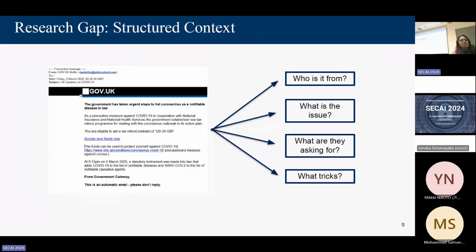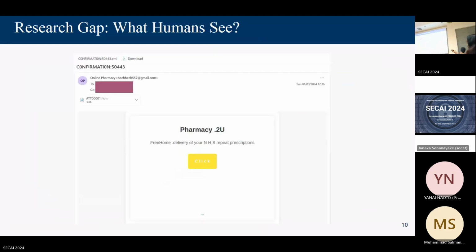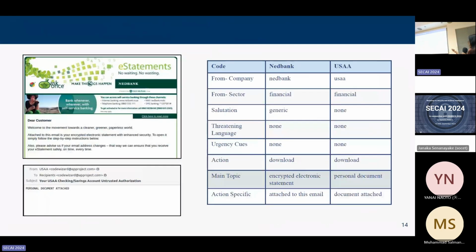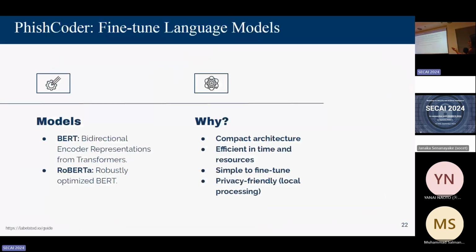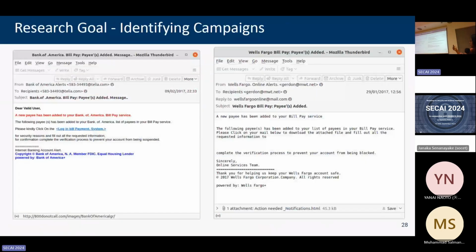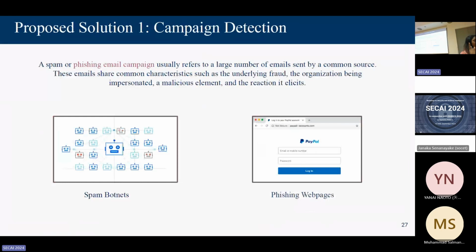Not in this case, but in one of the future works, for example in the campaign detection problem, we do consider the date of the email being received and some of the header information, like the sender domain in this case. But you can add basically anything. The flexibility is yours.